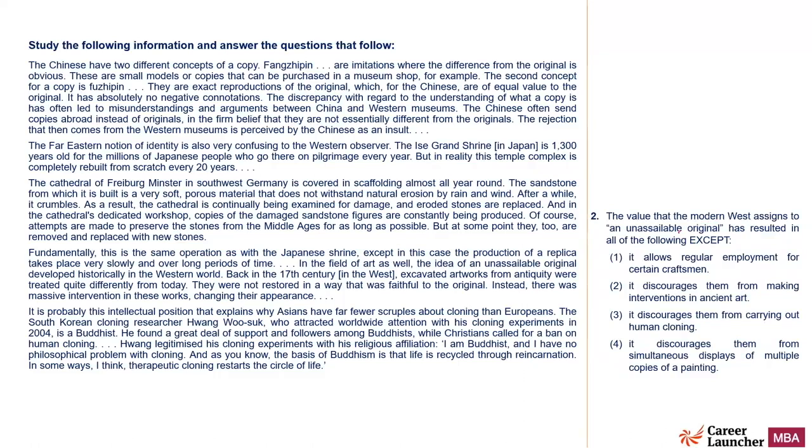The value the modern West assigns to the unassailable original has resulted in all of the following except. Unassailable original means that the original cannot be changed, that the West assigns. So what has it resulted in? It allows regular employment with certain craftsmen. Now I know that many people would have marked this as the answer, but it has resulted in regular employment. If you read the passage, it talks about how it has been covered in scaffolding almost all year round, and work is being done all year round. So definitely it has resulted in this.